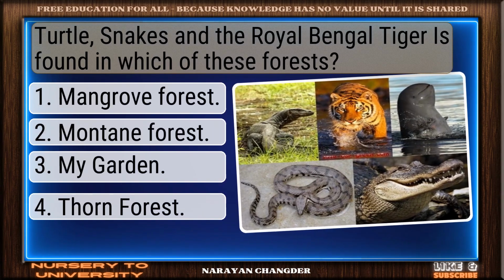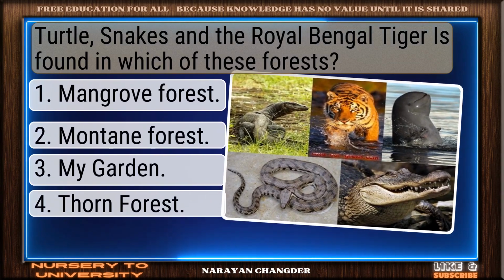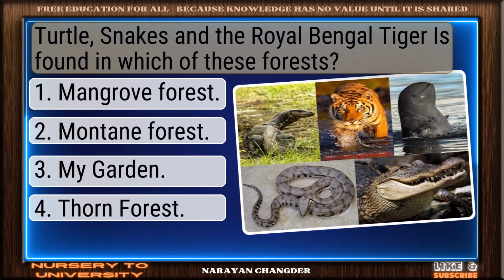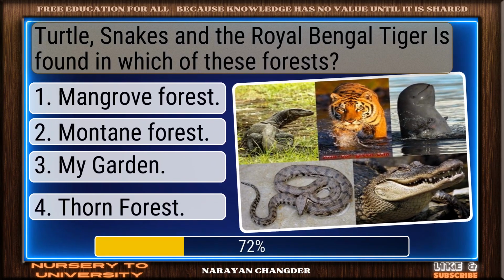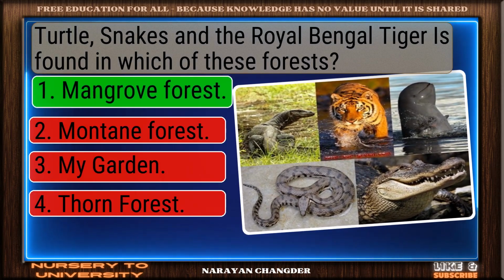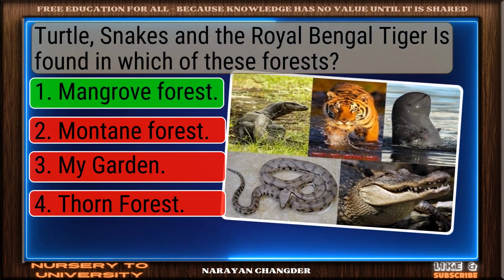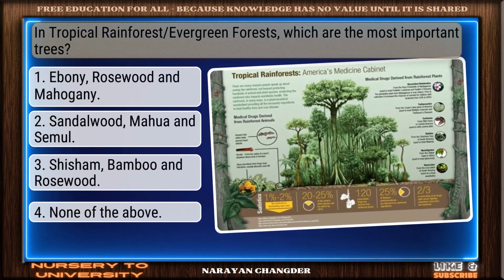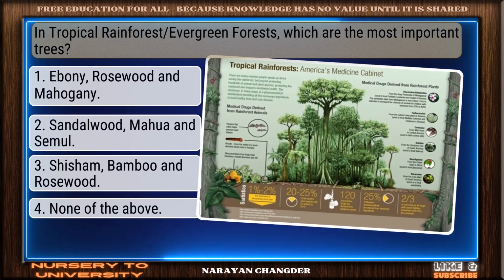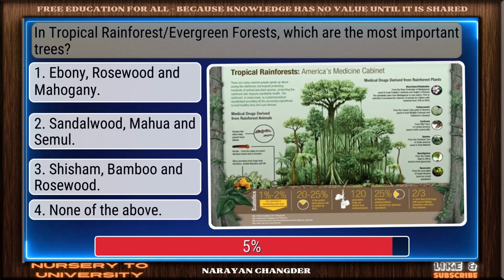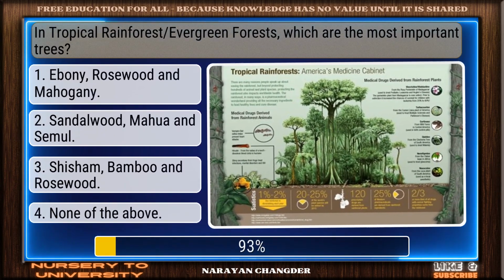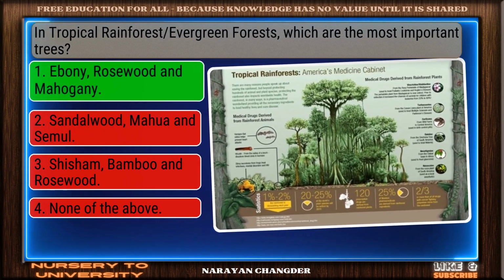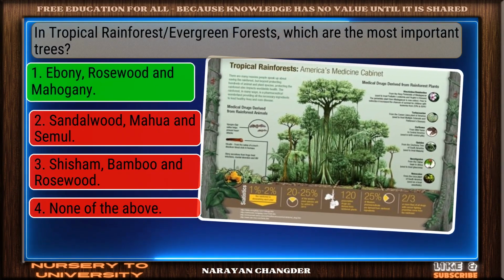Question number 84. Turtle, snakes, and the Royal Bengal tiger are found in which of these forests? Valid point. Mangrove forest is true. Question number 85. In tropical rainforest evergreen forests, which are the most important trees? Perfect. Ebony, rosewood, and mahogany is the correct choice.